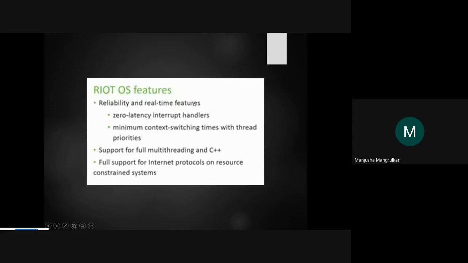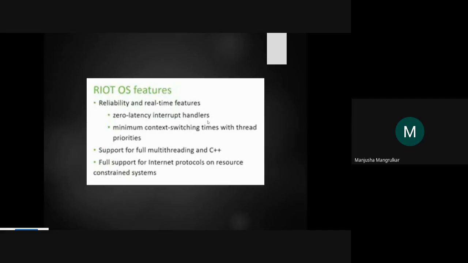Reliability and real-time features, right? Zero latency interrupt handler. If an interrupt occurs, the next moment it will handle the interrupt. It should not have latency, meaning it should not wait or mask or unmask the interrupt, right? Then there is minimal context switching time with thread priority. Context switching means the CPU or any other peripheral jumps from one process to another process. That is a software kind of switching, called context switching, right?